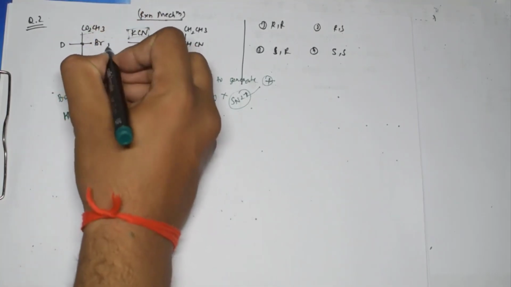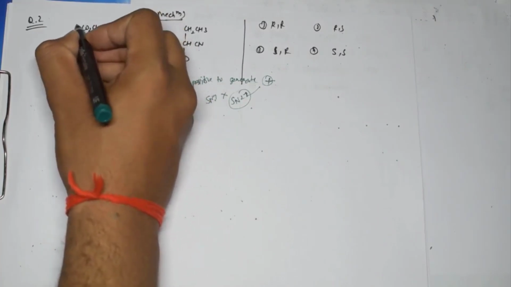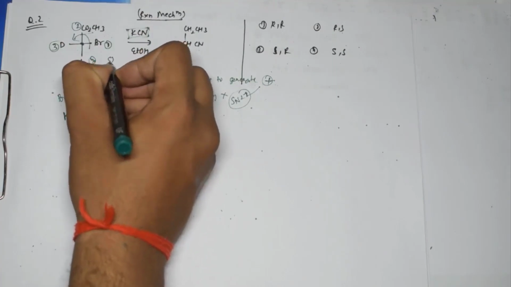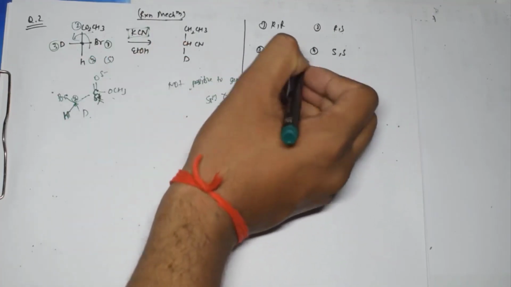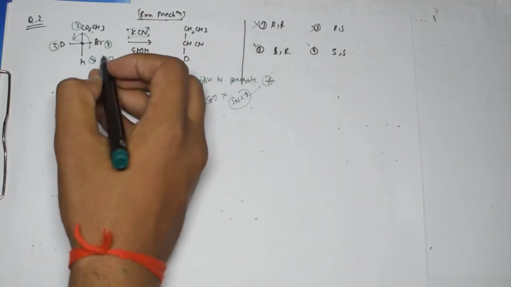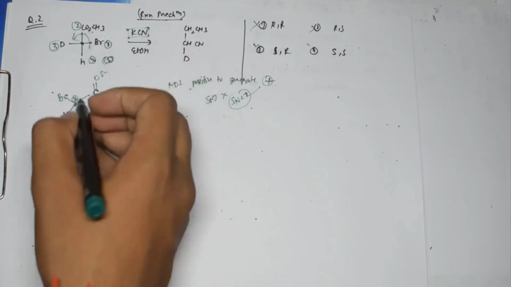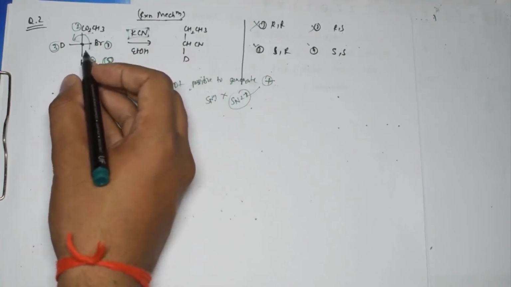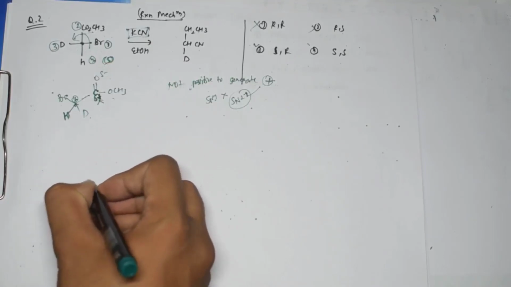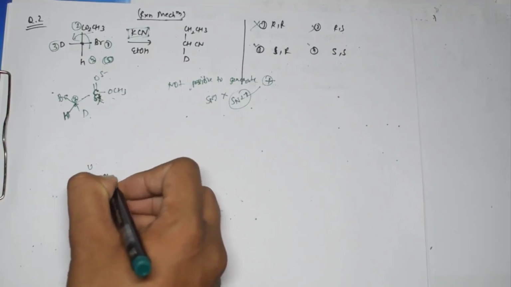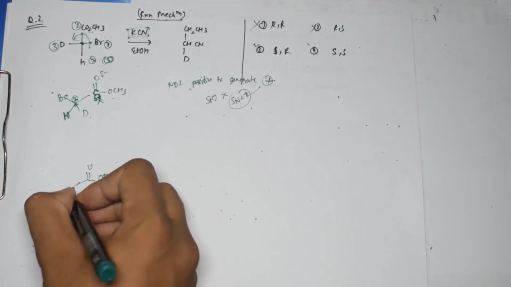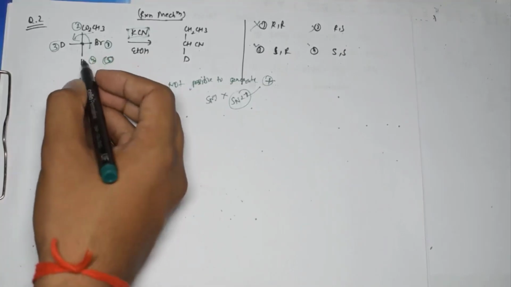After this, let's assign the configuration to it: first, second, third and this fourth, right. In this case this is S, so in the options either the third one will be correct or the fourth one will be correct. First and second got neglected, right? Here the starting substrate has S configuration, right? After this, if I write the structure over here and try to convert it, I can write it like this, OMe over here, and here we have this carbon with hydrogen below the plane, because that is what I told you earlier.